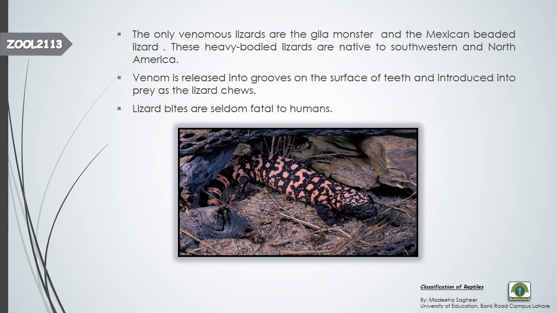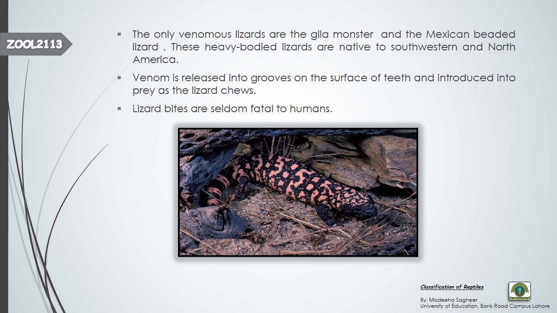Some lizards are very venomous, like snakes, meaning they are very poisonous. This is one example of a venomous lizard. This is the figure of the Gila monster. It is a very poisonous lizard, but it is not present in Pakistan or in Asia. The only venomous lizards are the Gila monster and Mexican beaded lizards. These two lizards are the most poisonous lizards in the world, and they have a very heavy body, but they are native to the southwestern and North American areas. They are not native to Asia.